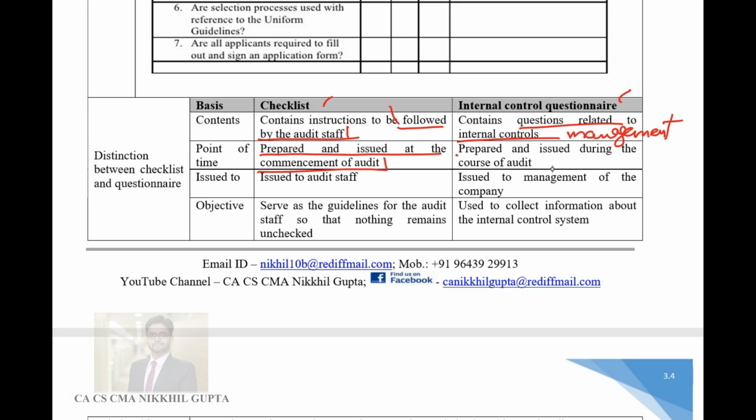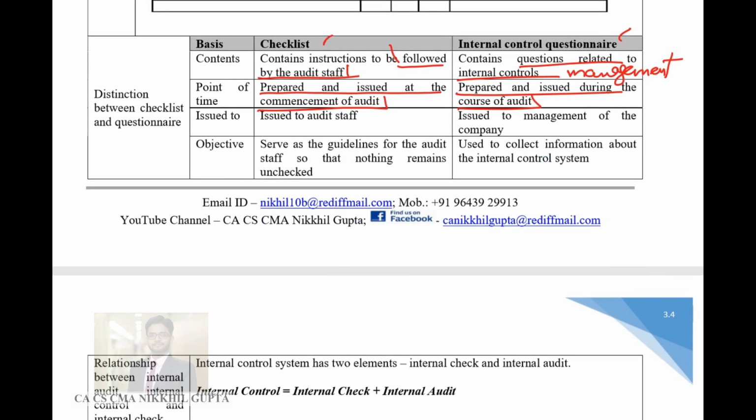However, the questionnaires are prepared and issued during the course of the audit. So checklists are formed even before audit starts. However, the questionnaires are formed during the course of audit as and when required. The checklist is issued to the audit staff, and the internal control questionnaire is issued to the management of the company.